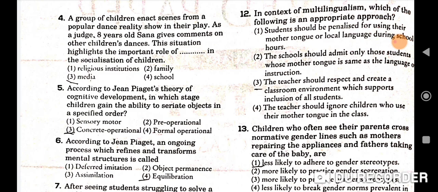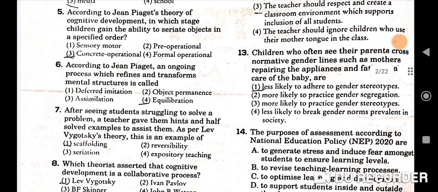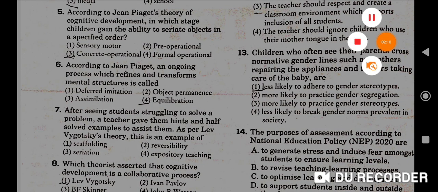That is option 3rd. Next question is, according to Jean Piaget's theory of cognitive development, in which stage do children gain the ability to seriate objects in a specified order? So the correct option is 3rd, that is the concrete operational stage. Next question is question number 6. According to Jean Piaget, an ongoing process which refines and transforms mental structures is called. So the correct option is equilibration. Fourth one will be the correct option.